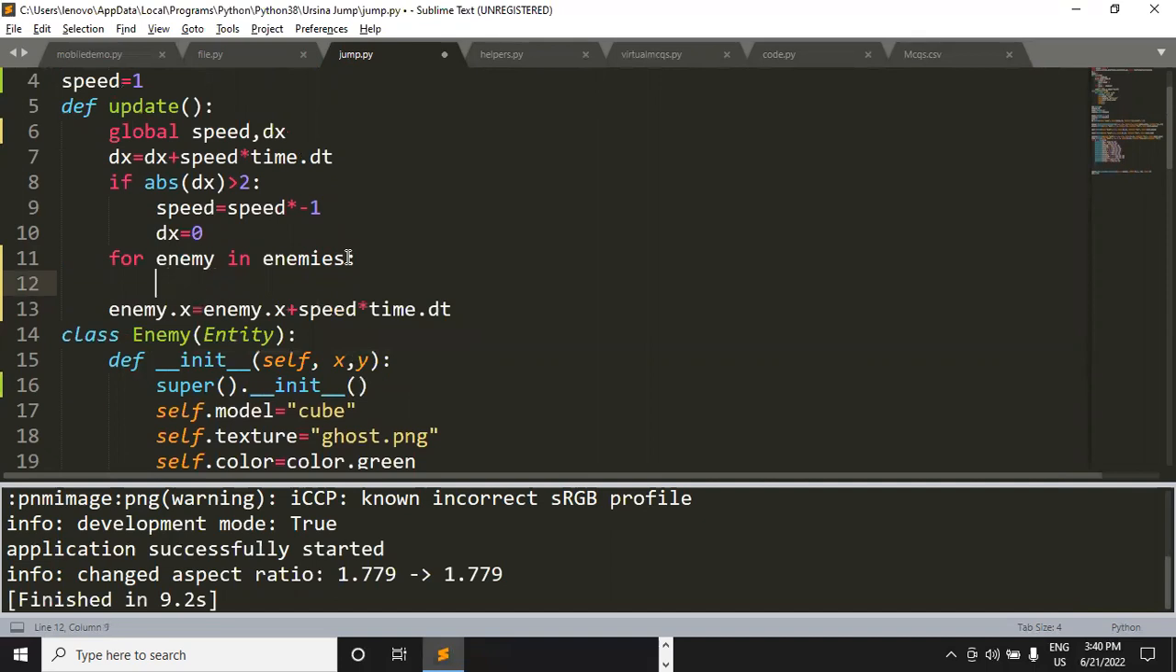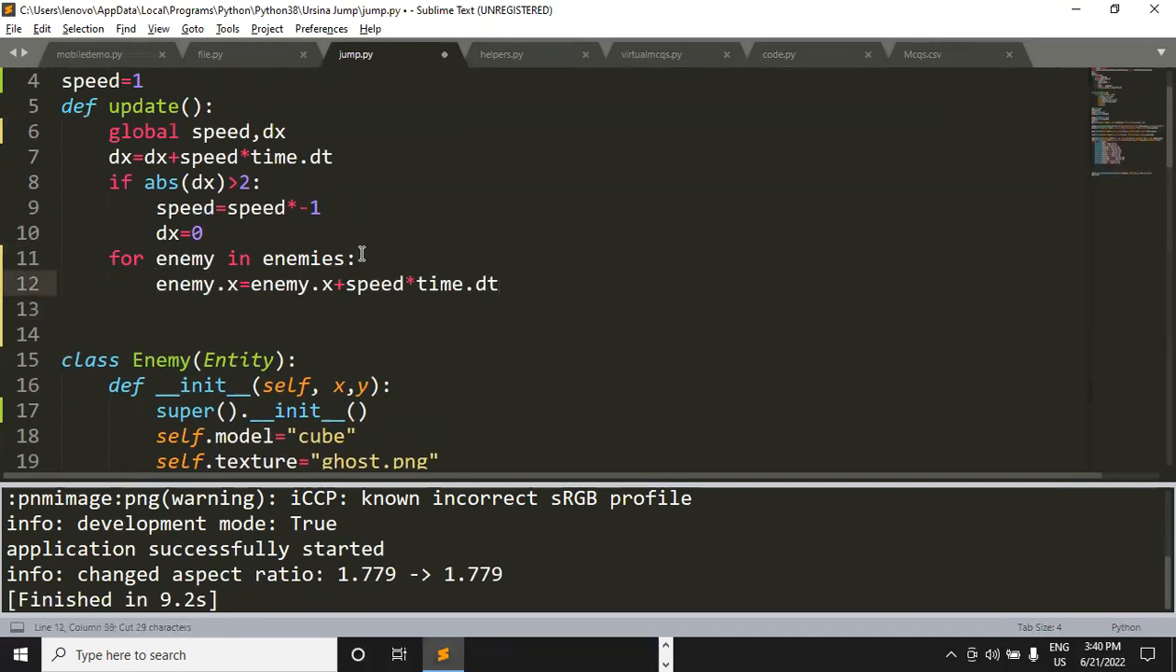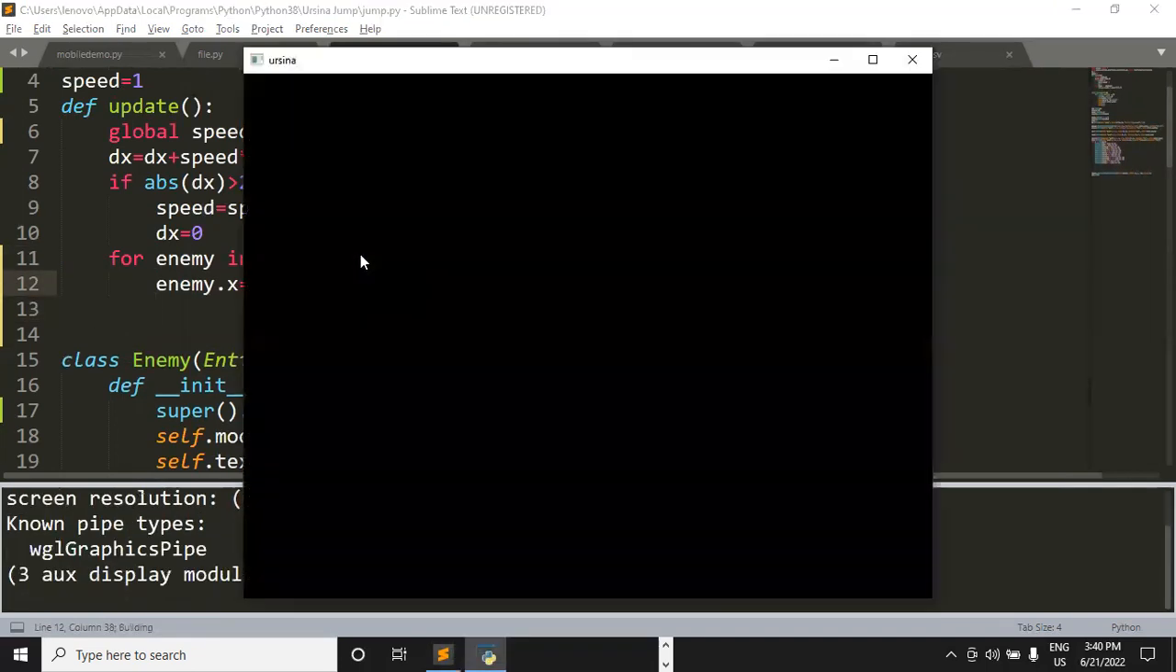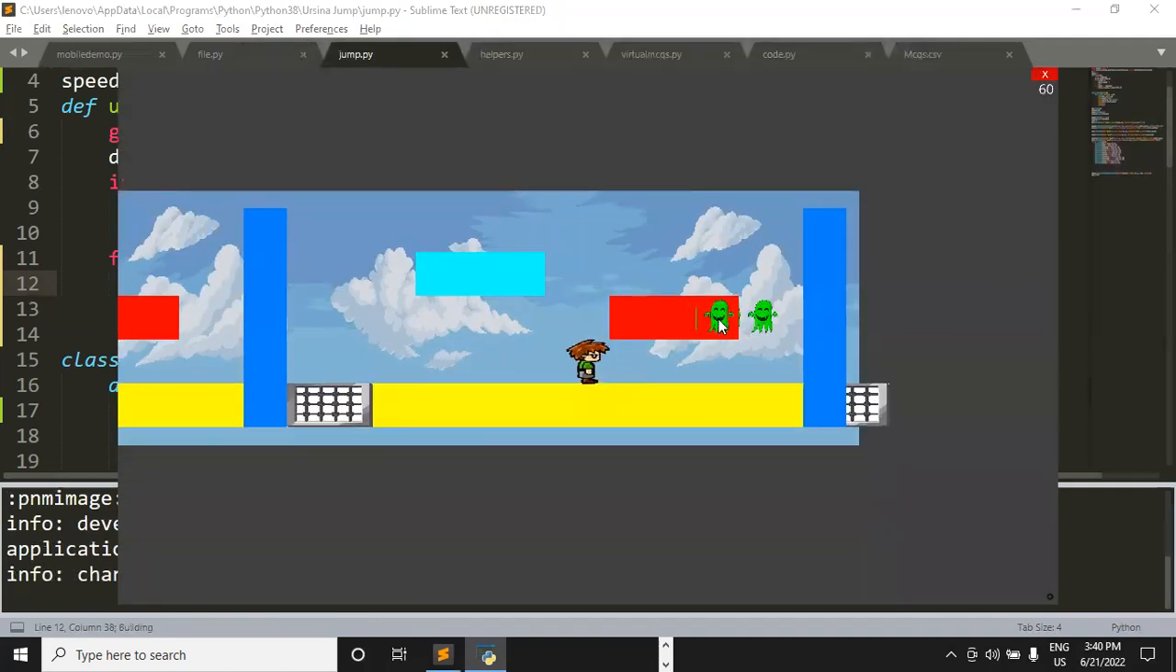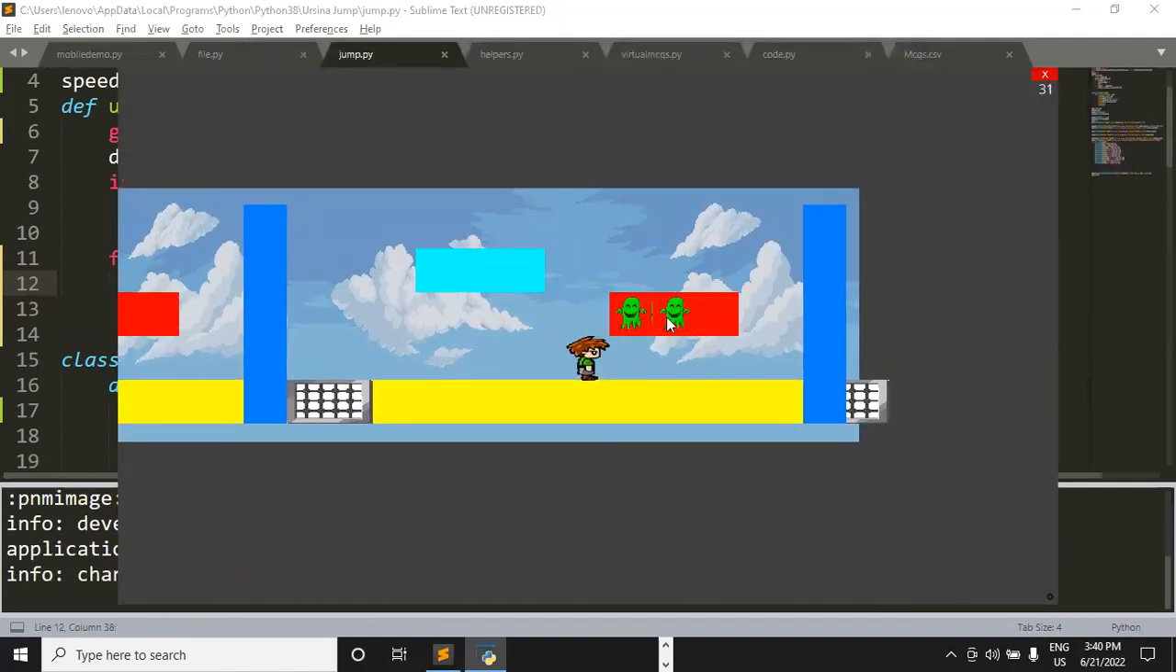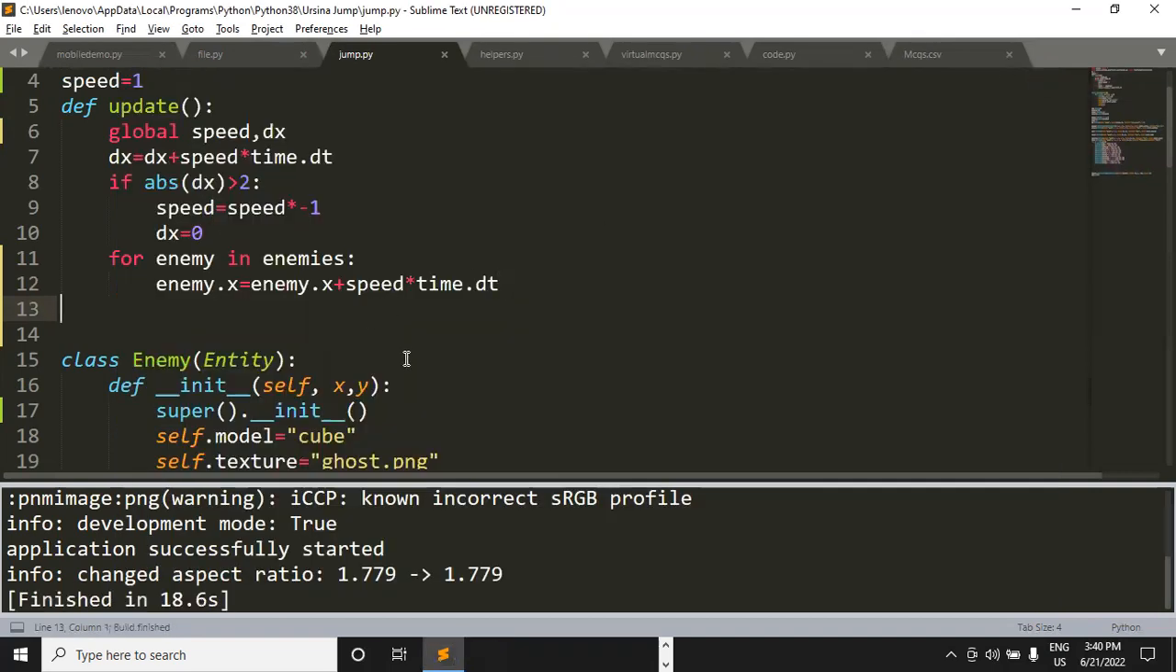Okay, let's do one thing. Let's just put this code inside this for loop. Now let's save the changes and run the code. And so now we are able to see both the enemies moving. Earlier only one enemy was moving, and now both the enemies have started moving. They are going from left to right and then right to left. Okay, so in that way you can just keep control on the movement of both the enemies.